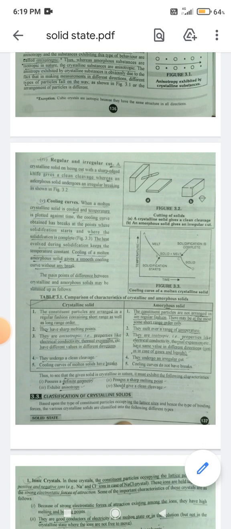Thus, to say that the given solid is crystalline in nature, it must exhibit the following characteristics. First, possess a definite geometry. Second, possess a sharp melting point. Third, exhibit anisotropy. Fourth, should give a clean cleavage.